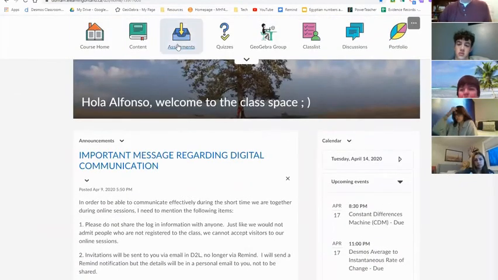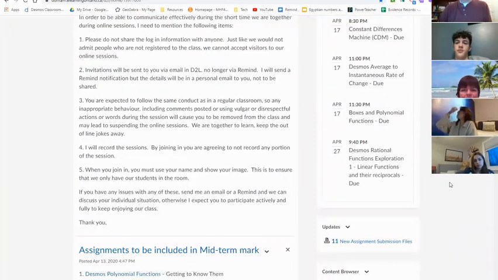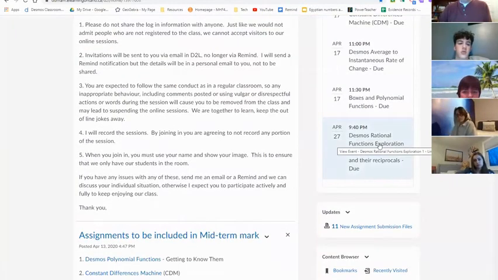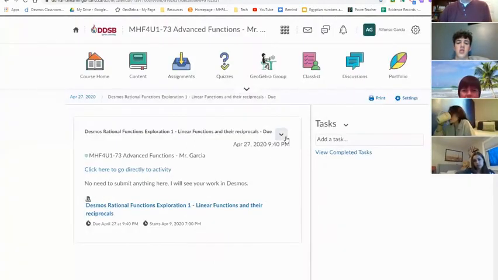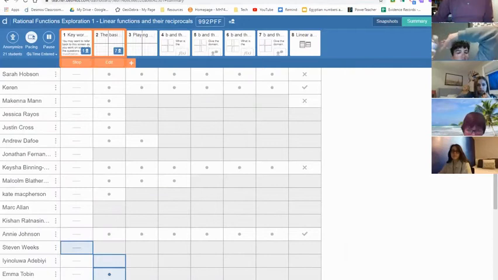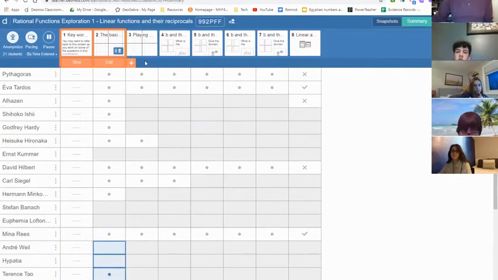You can go to assignments and find it there, or you can just go here and click, and that will take you there. So both of these are good. When you do this, it takes you to the assignment, and it says here, click here to go directly to the activity, and it will take you there. Okay, is everybody seeing the Desmos screen?